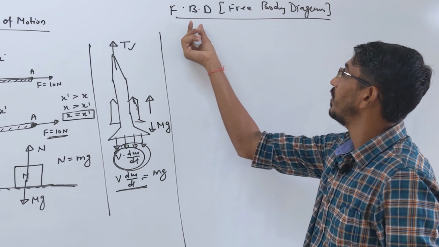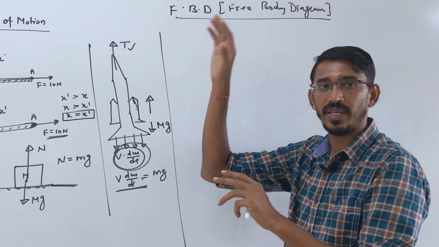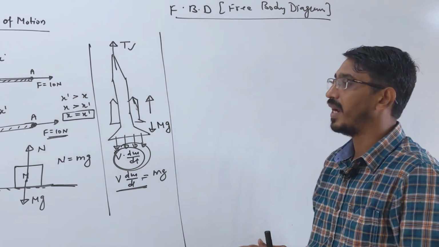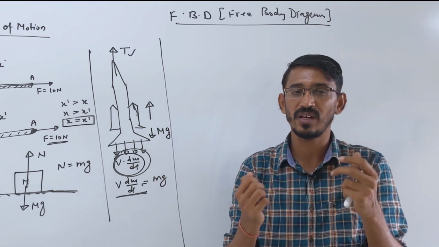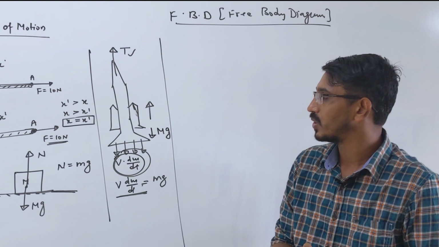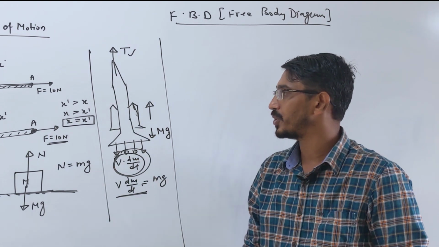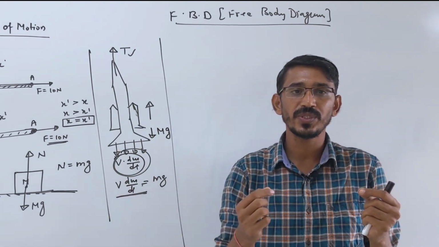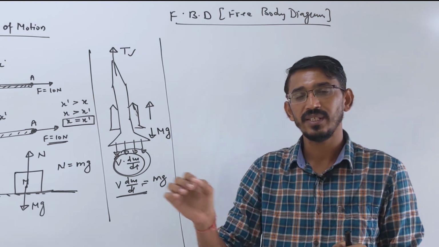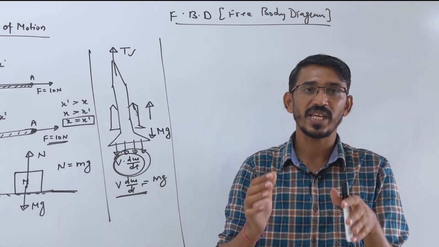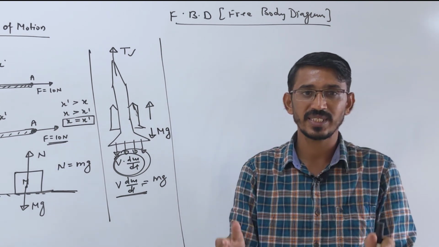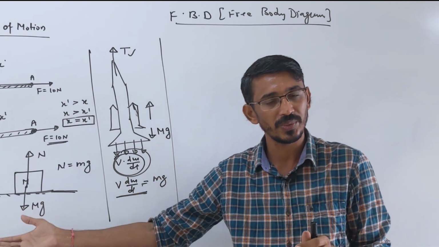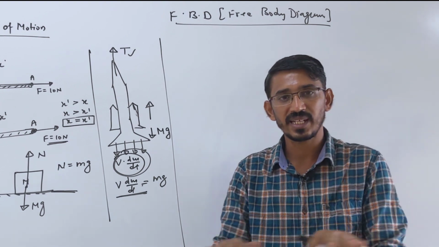We call it free because we are freeing that one body alone from the remaining other bodies, and we write the forces acting on that body, only external forces. Internal forces we don't consider, because as you learned, internal forces don't affect your motion. So we write the external forces, then you write net force is equal to ma if the body is accelerating, or if the body is moving at constant velocity or at rest, then net force is equal to 0, correct?